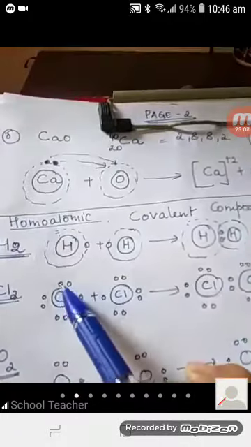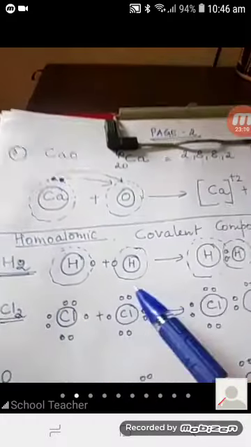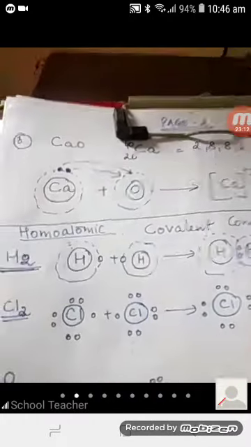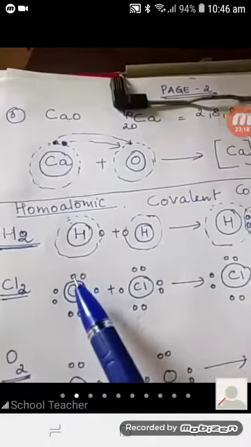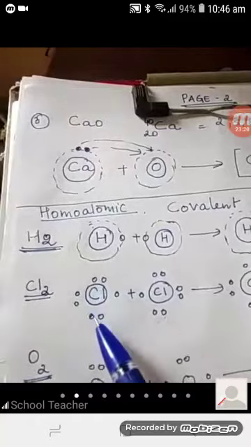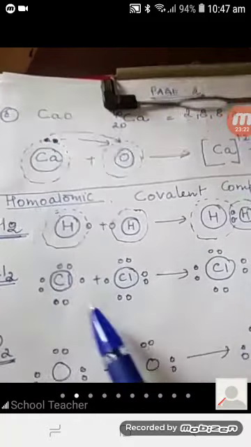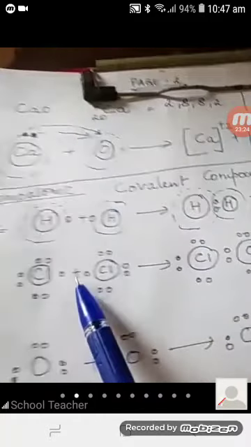Similarly in chlorine, 7 electrons are present. Now in this diagram particularly, as you can see, I have not drawn the outer shell. You don't have to draw the outer shell. If you wish, you can draw it, but the electrons should be drawn in pairs: 2, 2, 2, and 1. So 1 electron each, if they are sharing, each one has an octet structure, and it is shown by Cl, single bond, Cl. It becomes Cl2.